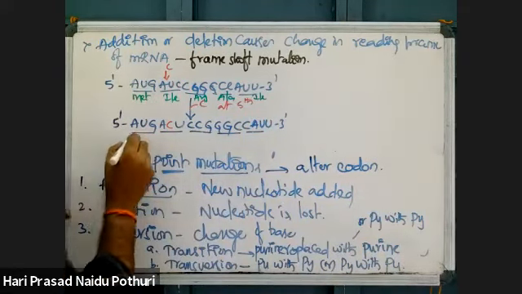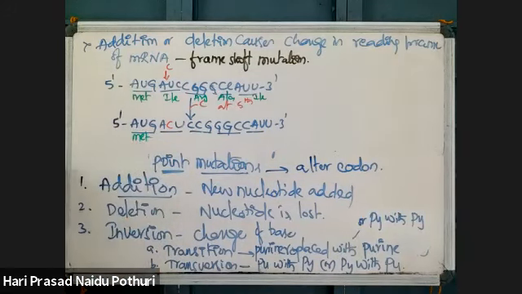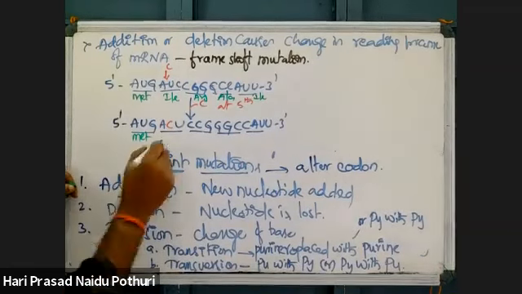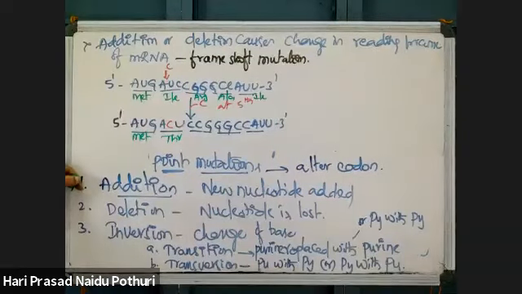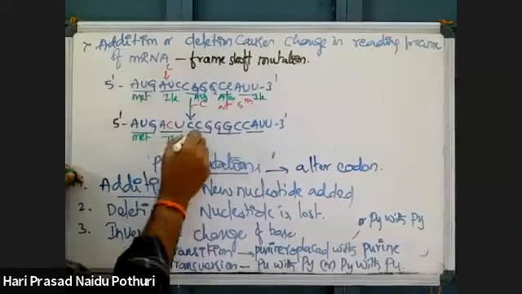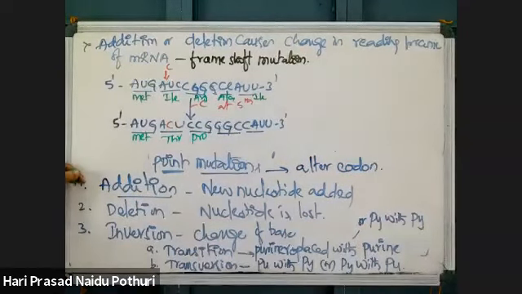Now AUG codes for methionine, ACU codes for threonine, CCG codes for proline, GGC codes for glycine, and CAU codes for histidine.